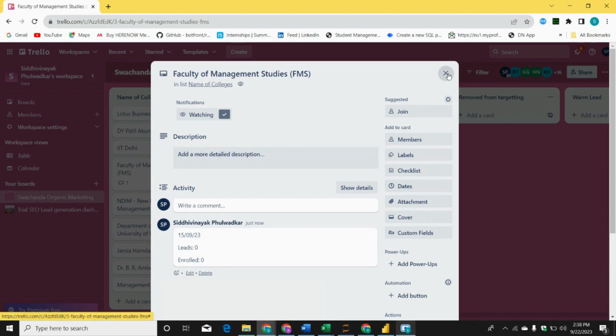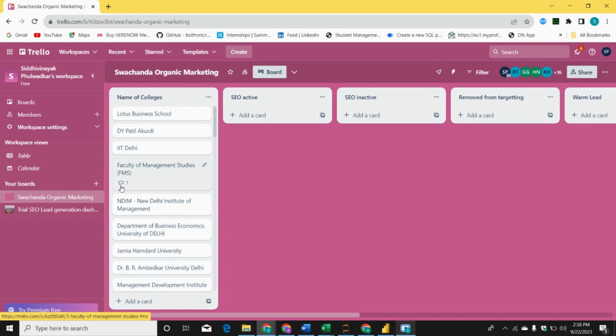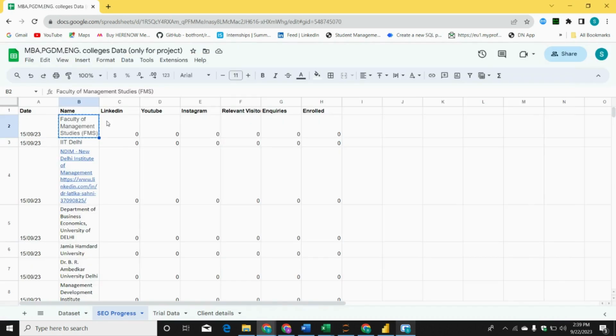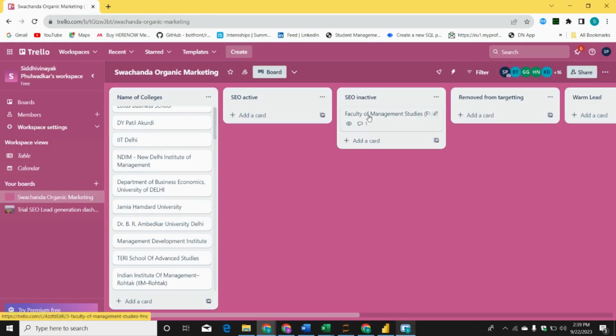So now once you have done this, what I can see is for this particular college there is one comment, and the college SEO is not active yet. So I will keep it in the inactive section. This is the list of all the colleges which our strategy officer will tell us to target. This is a list of colleges where all the targeting is going on. It's not in your hand who is handling this dashboard, but you have to just mention that I will go to this data set, and if the score is 0, it means SEO is inactive. We are not doing any kind of SEO activity. So you will keep that college in SEO 0.